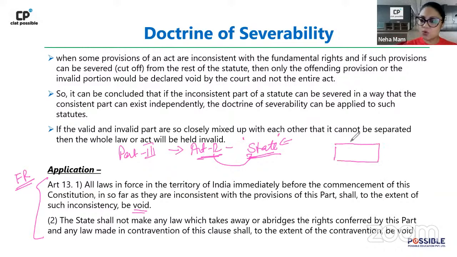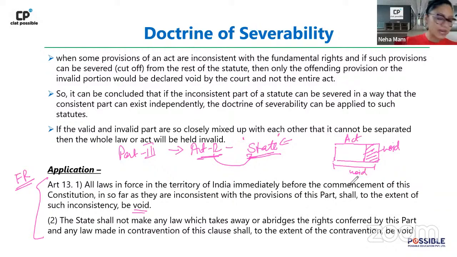So let's say this is the whole act. अब इस पूरे एक्ट में से should the offending part be declared as void? This is the part of the act which is offending, जो कि fundamental right को offend कर रहा है. Or should this entire act, in its full, be declared as void?